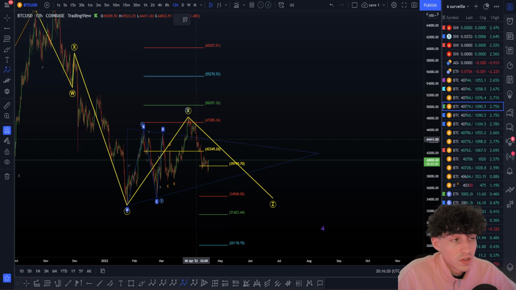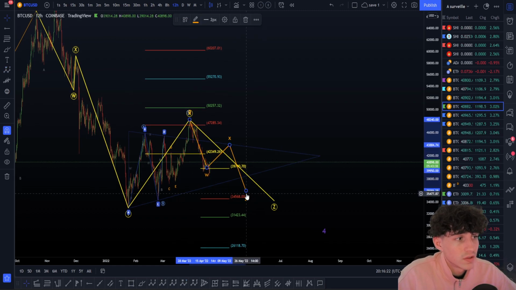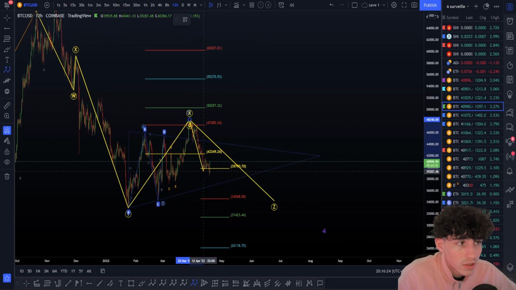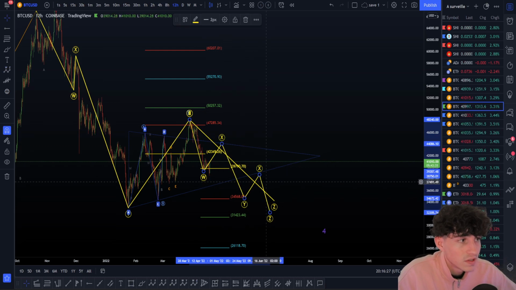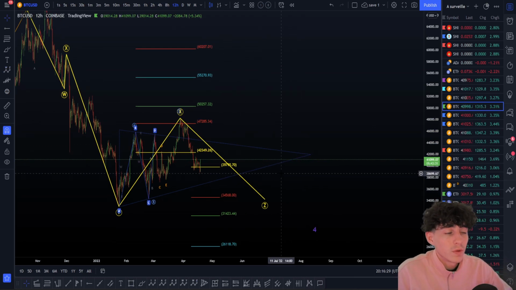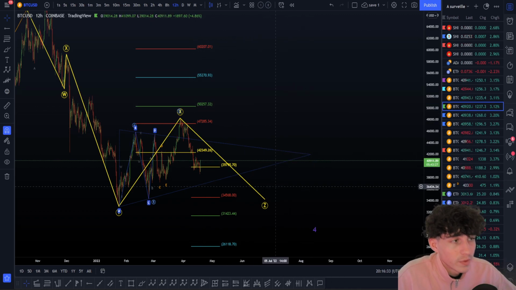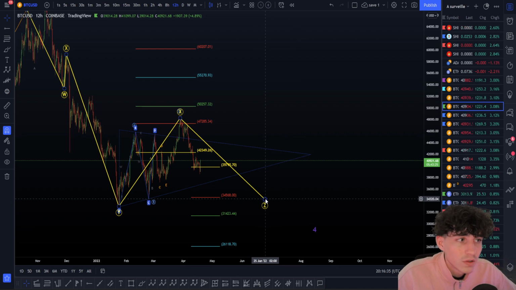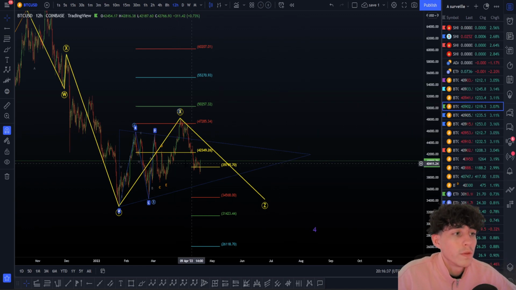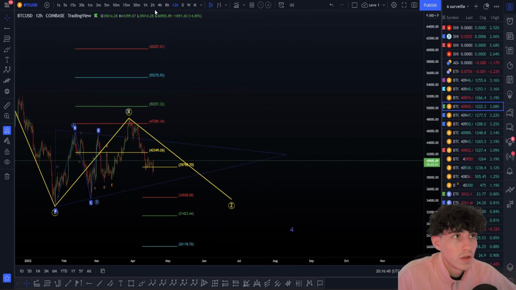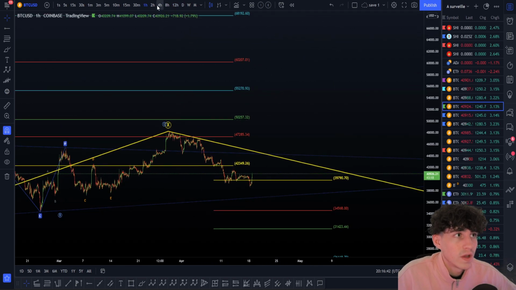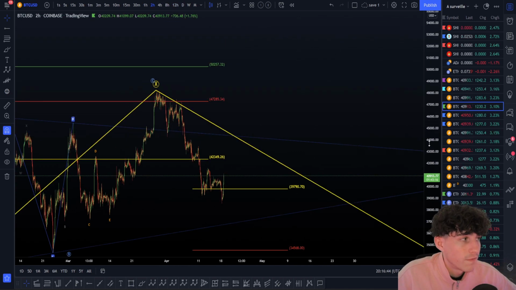We can still be, of course, in a bigger WXY like this, or a WXYZ, whatever you want. X and Z is also possible. The premise is that when we're in a Z wave, and that's a really nice one we are in at the moment, pretty insane, we can do absolutely every single pattern. So now I just want to go through this section of the chart. We are going to say that the wave down we are in at the moment is 5 waves impulsive.